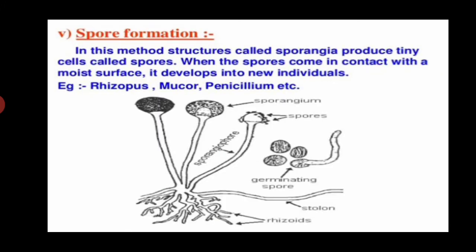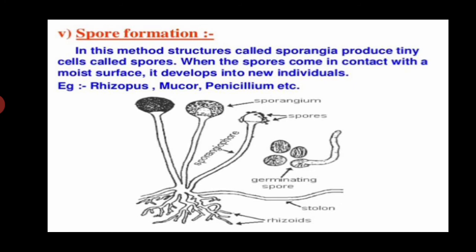Now we talk about spore formation. What is spore formation? In this method, structures called sporangia produce tiny cells called spores. When the spores come in contact with a moist surface, they develop into new individuals. Example: Rhizopus, Mucor, Penicillium, etc. Spore formation mostly occurs in fungi and bacteria.